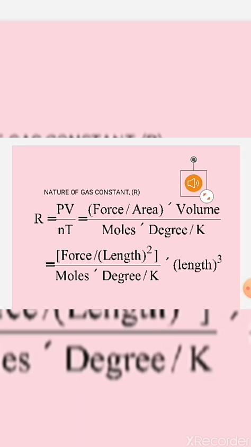So when force upon area into L cubed is used, we can get energy, because work is equal to energy, and force into displacement is known as work. So ultimately, the universal gas constant is the energy per mole of the gas per Kelvin of temperature.